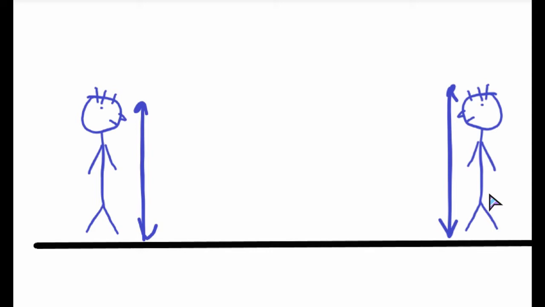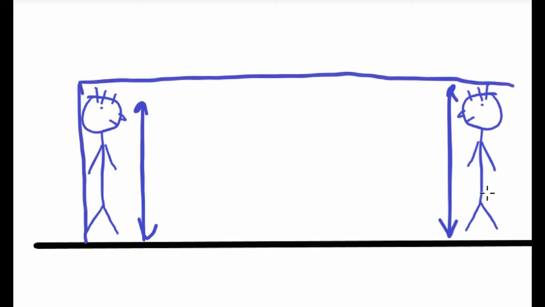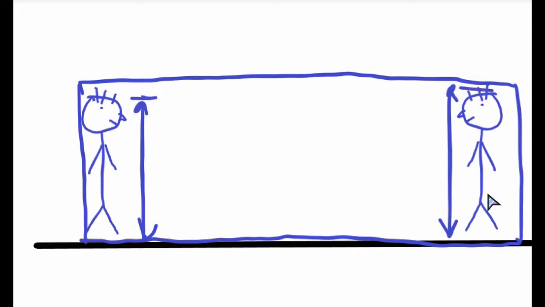One is the clone of the other. So if two people stand like this, can I make a rectangle out of it? Don't you think this is a rectangle which I formed? Okay, so why is it a rectangle? Because the height of this and this is the same.